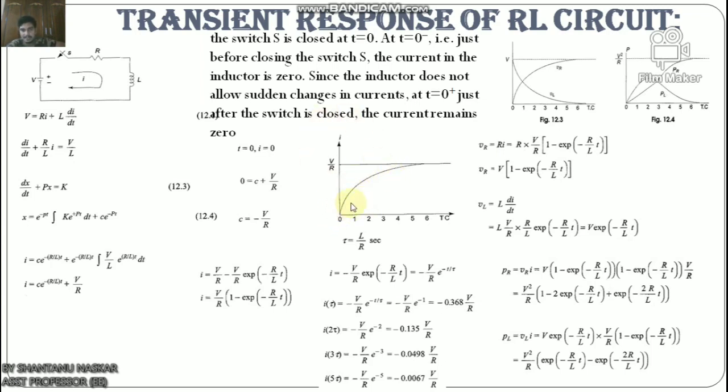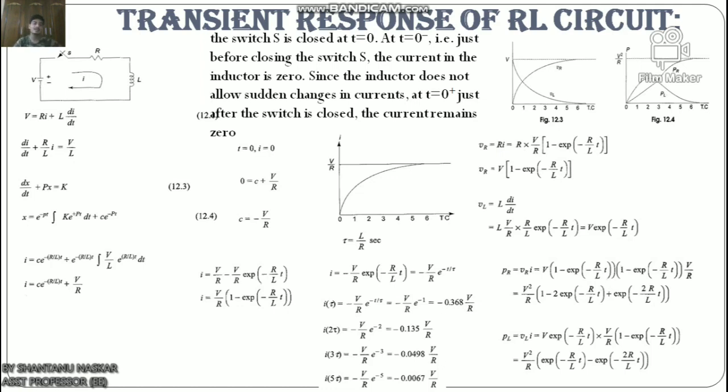Look here, after some time interval the response reaches the steady state value. Here the transient period is defined as the time taken for the current to reach its final or steady state value from its initial value. In the transient part of the solution, the quantity L by R is important in describing the curve, since L by R is the time required for the current to reach from its initial value of 0 to the final value